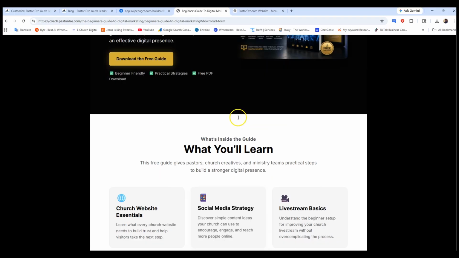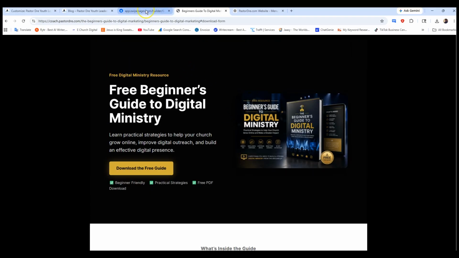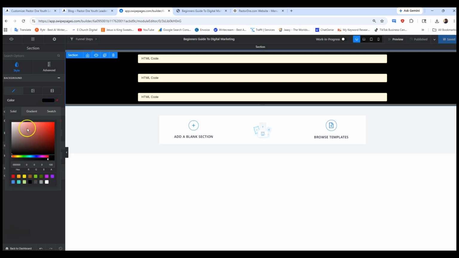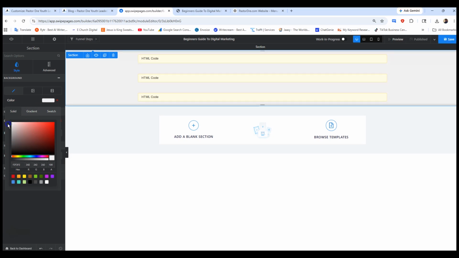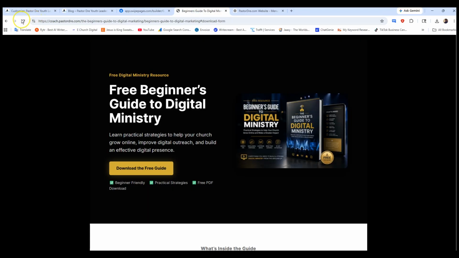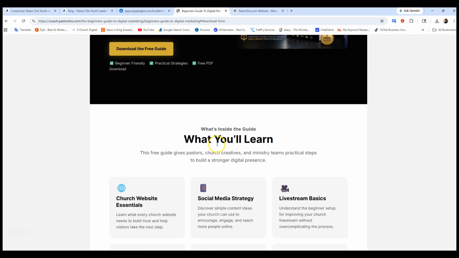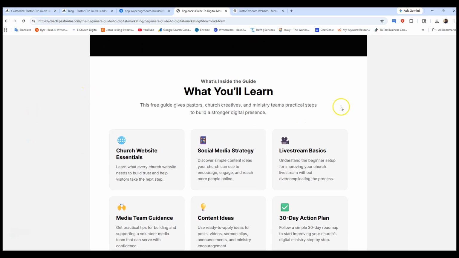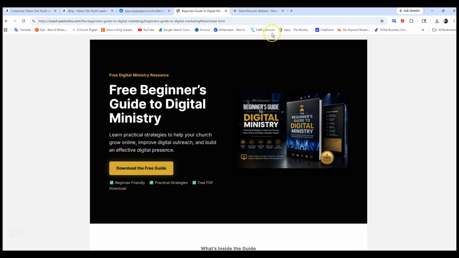I don't know. I think I'm gonna stick with the white for now. Let's just stick with the white, okay? Boom. Make it a little bit of off-white, maybe, just a little bit of off-white. Maybe go here and then change the gradient a little bit, just to give it a little difference, okay? So we're gonna click save. We're gonna click publish. We're gonna click refresh. Yeah, so that little off-white makes that stand out, so it's not blending with the same white. I think it's cool for a bit. Okay, it's cool for now.